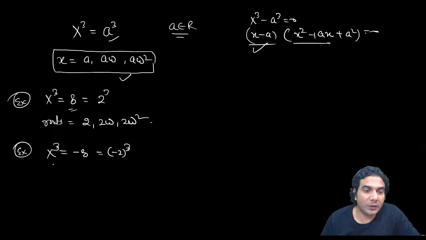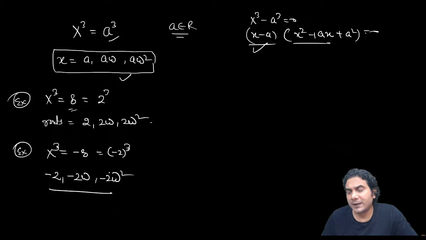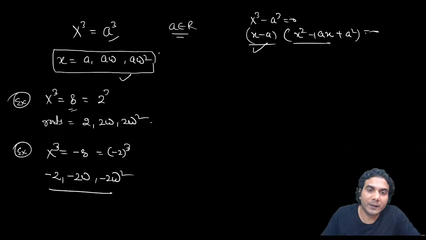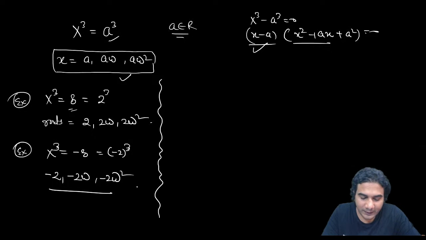So what are the roots of this equation? The roots will be minus 2, minus 2 omega and minus 2 omega square. So whatever the expression of roots of this equation, you can write that expression in terms of omega and omega square. I hope you have got these very, very important points.